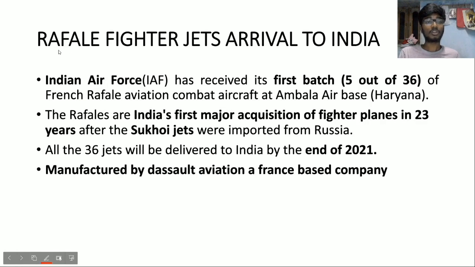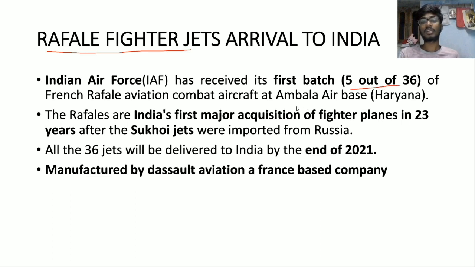Okay, and the next important topic is Rafale fighter jets arrival to India. So this was covered largely by mainstream media and also in the social media. Like we got 5 out of 36 Rafale aircraft.